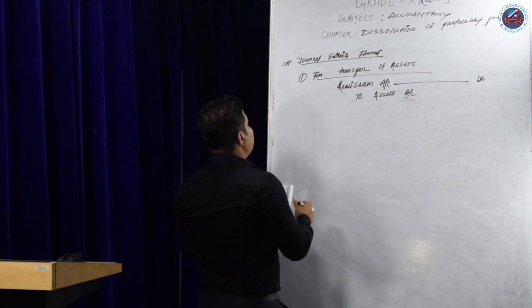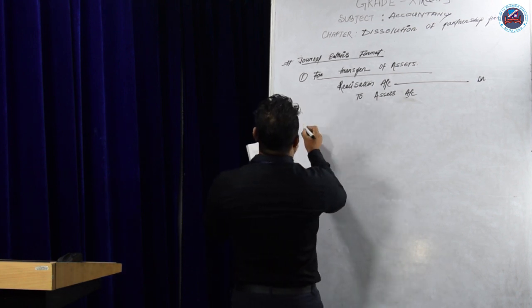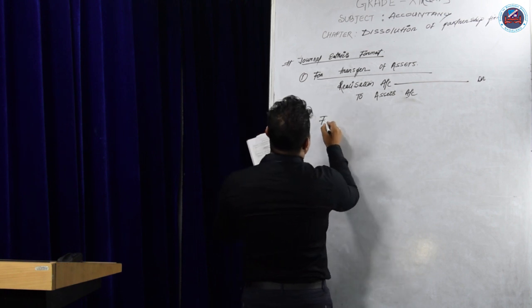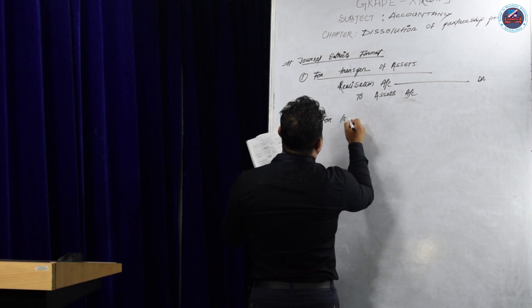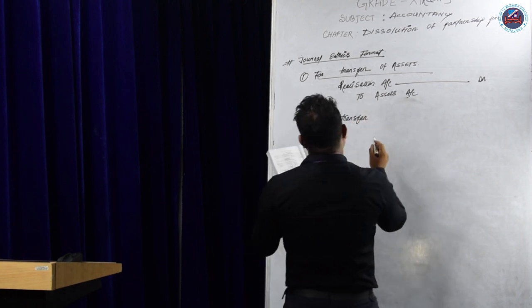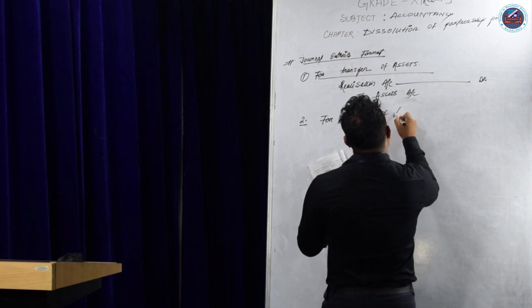Now, while transferring the liabilities, what will be the entry? Number 2 entry, for transfer of liabilities.